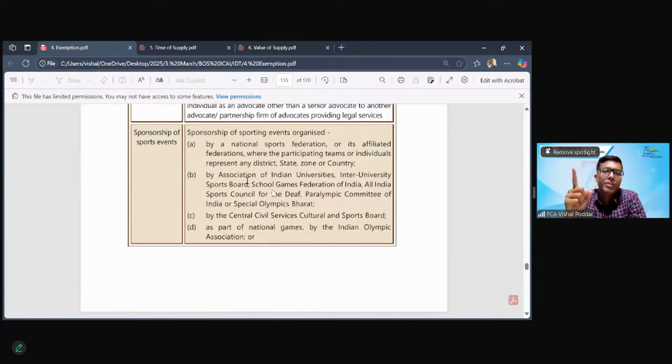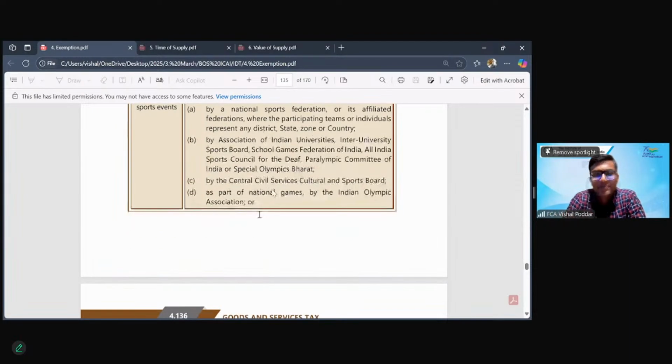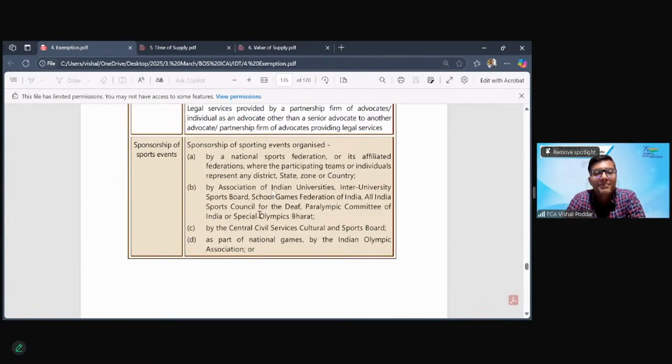So what is taxed lawyer service? Lawyer giving service to a large business entity is taxed and it is taxed under reverse charge. You're right. But there is one service, Jyoti, where the lawyer service is taxed and it is taxed under forward charge. Can you point out, or anybody can point out? What is that one service?